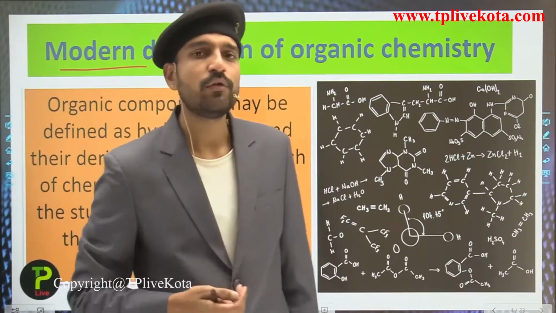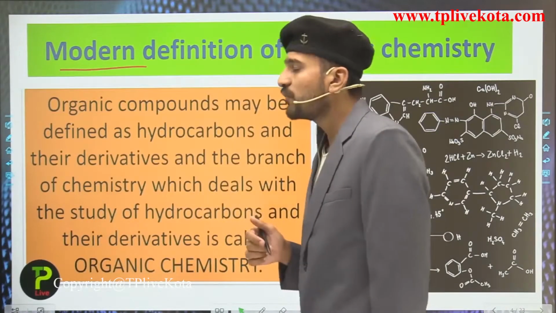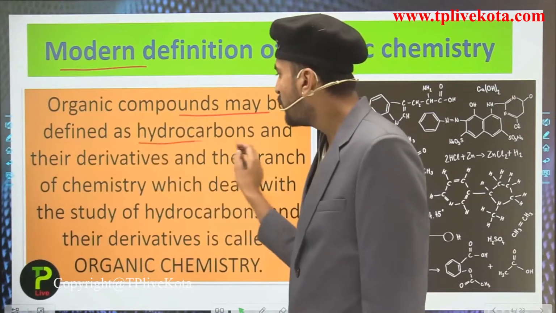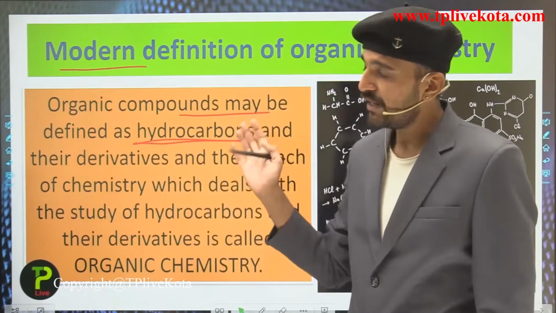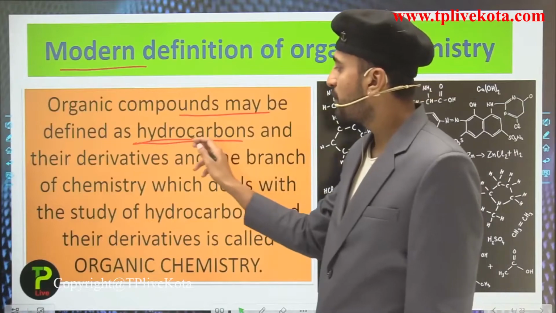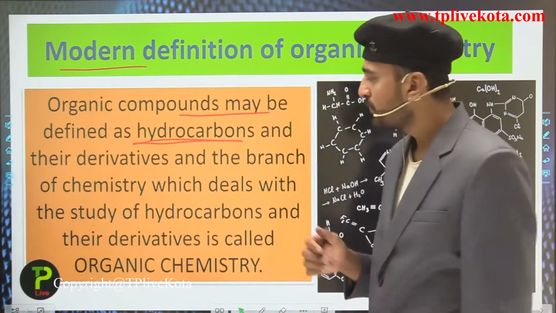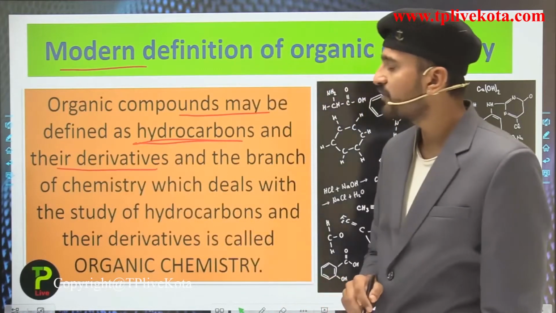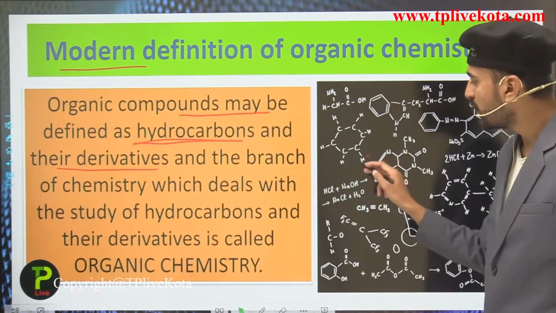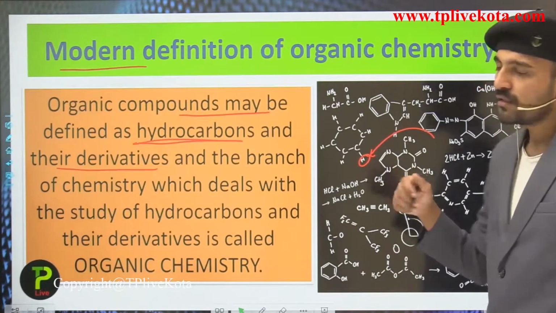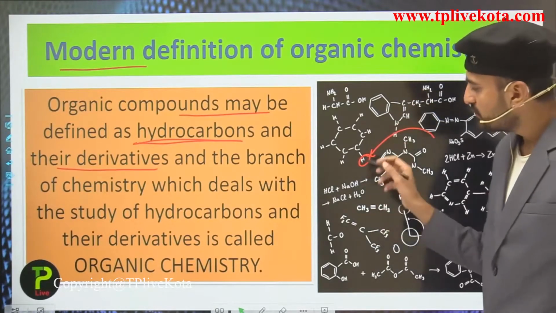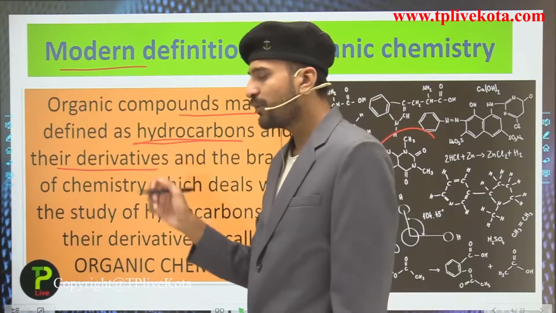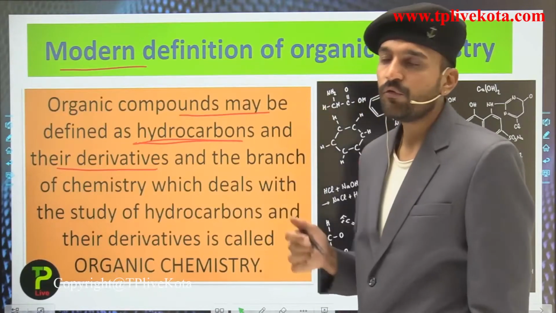So here we move into the modern definition of the organic compound. You can see that organic compounds may be defined as hydrocarbons and their derivatives. What are these hydrocarbons? We are going to see hydrocarbons in detail in this chapter. The compounds that are made from carbon and hydrogen are termed hydrocarbons. What is the meaning of derivatives? If we remove one hydrogen from here and attach, say, nitrogen, oxygen, sulfur or anything else, by removing either hydrogen or carbon from the main chain, they are going to form the derivatives, which we are also going to see when we move further in this chapter.